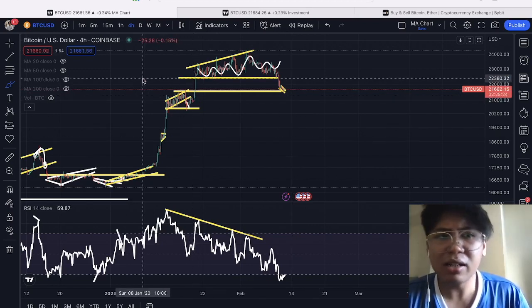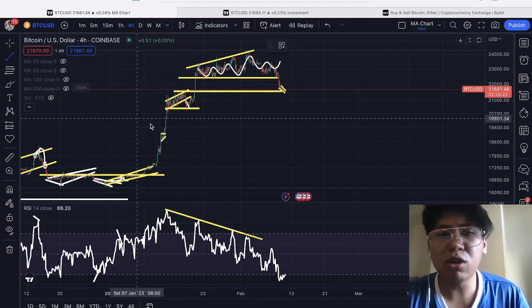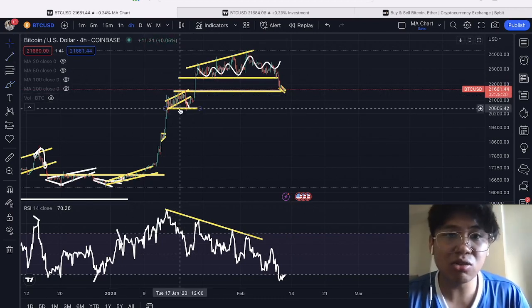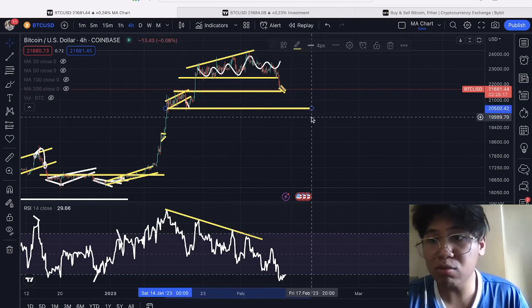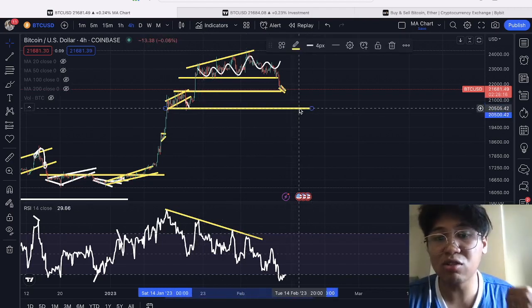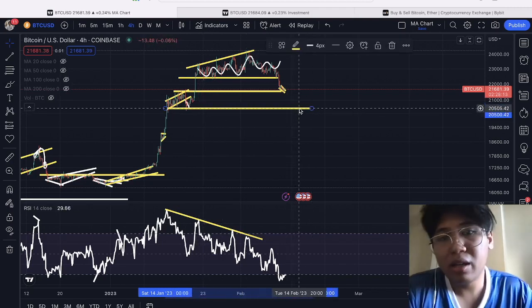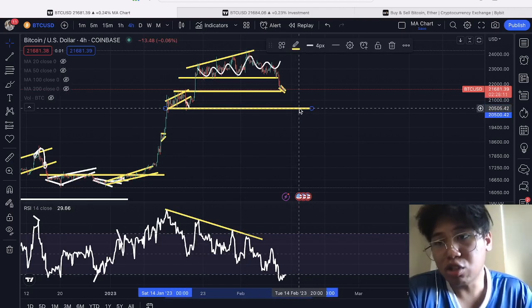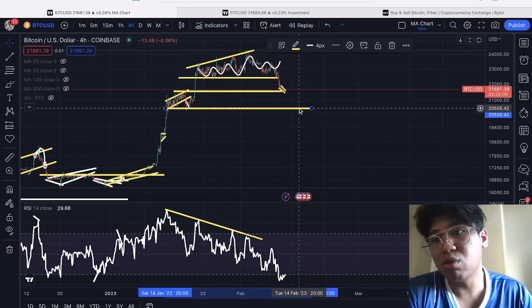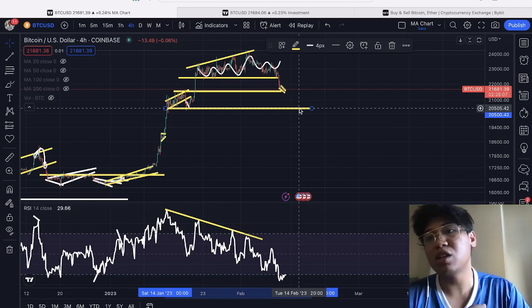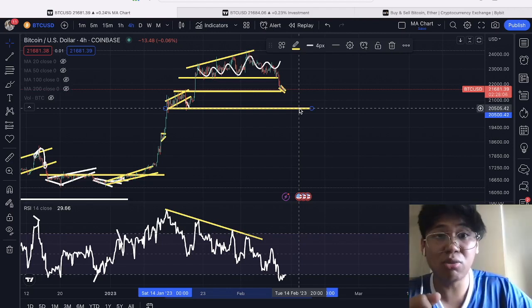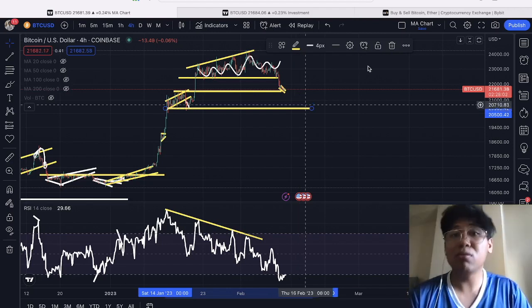And yeah, lowest possible point after 21.5k would be around this area. Let's try to extend this line. The lowest possible point is around the $20,500. And I don't think that we are going to go much lower than 20,500. So 20,500 is the lowest point and 21.5k is a very good support. So right now, that is what we are going to monitor with the Bitcoin price action.